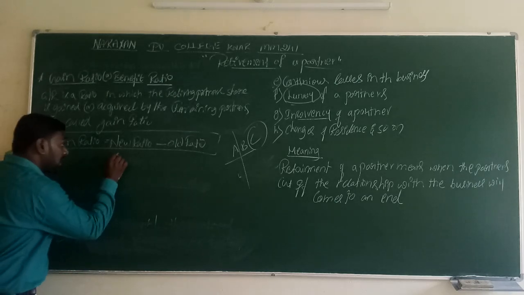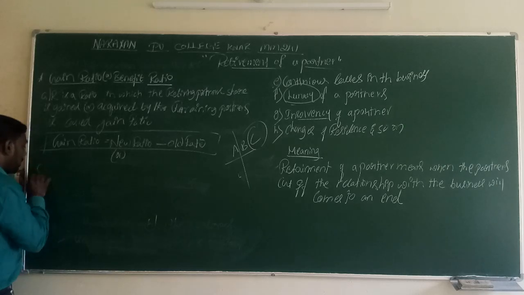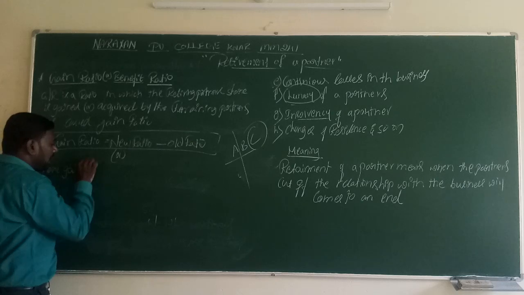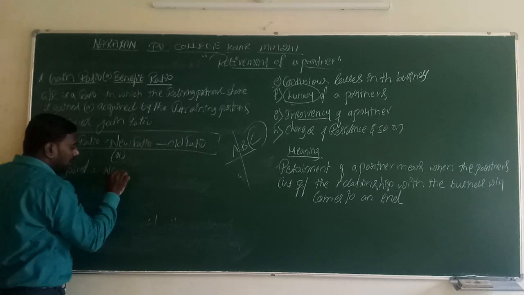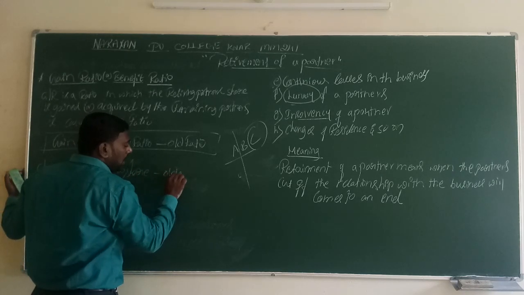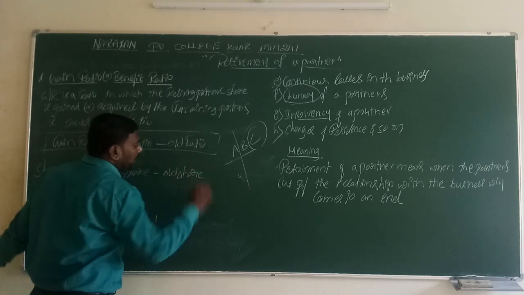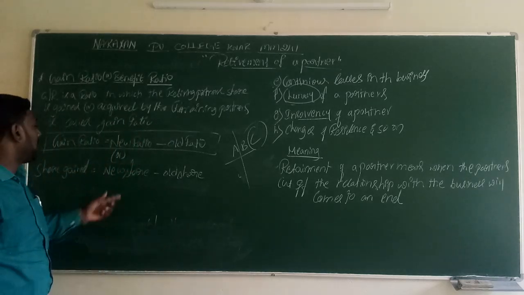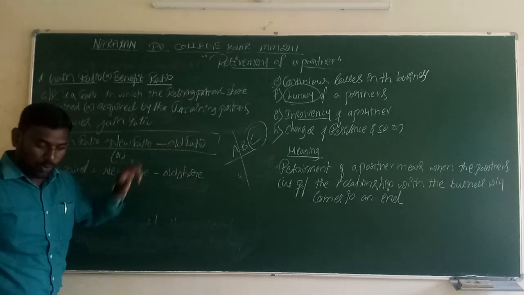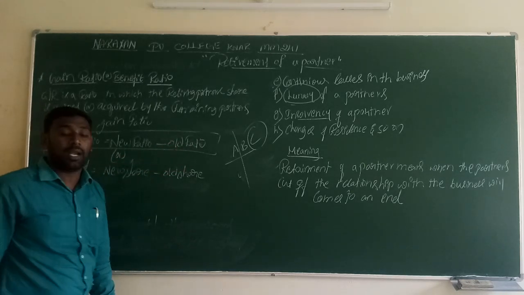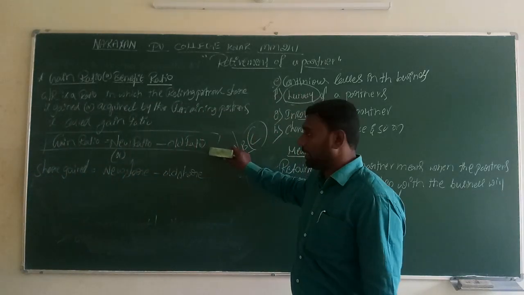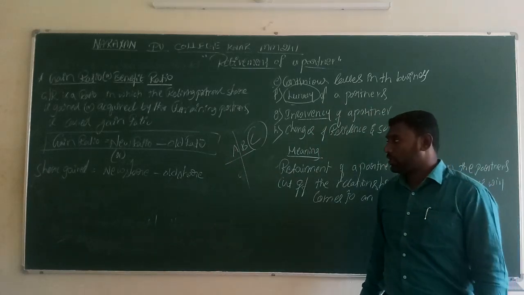Another form of this: share gained is equal to new share minus old share. This is the alternative formula. If the information is available directly in the question, we implement the formula directly and calculate the gain ratio.